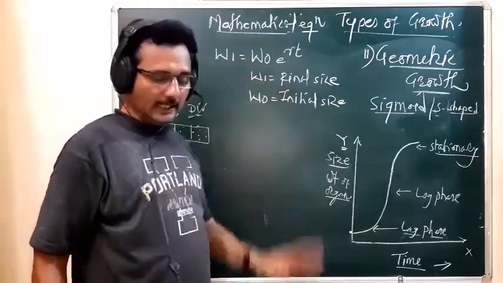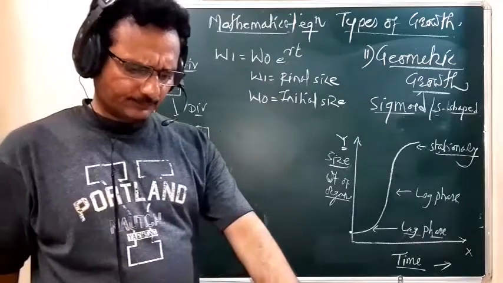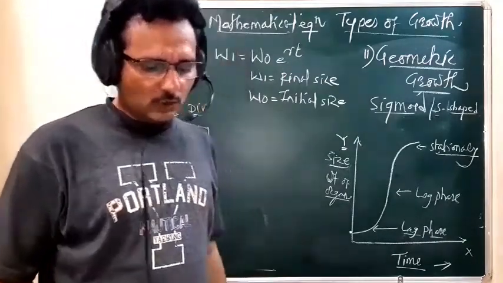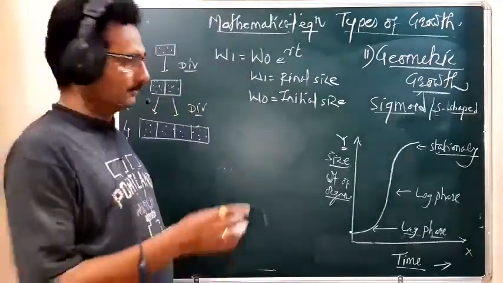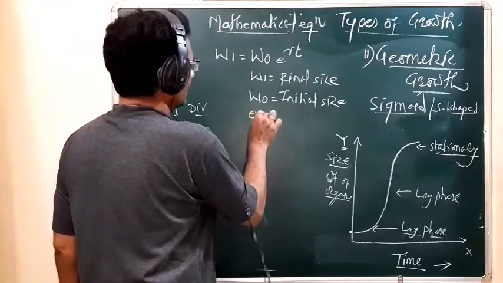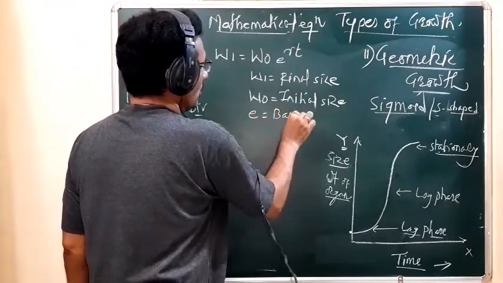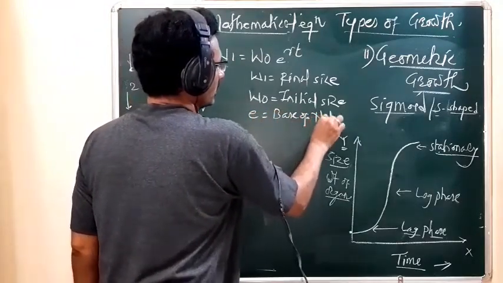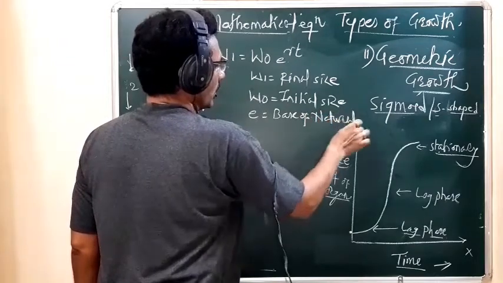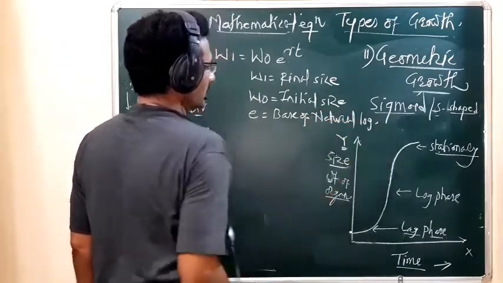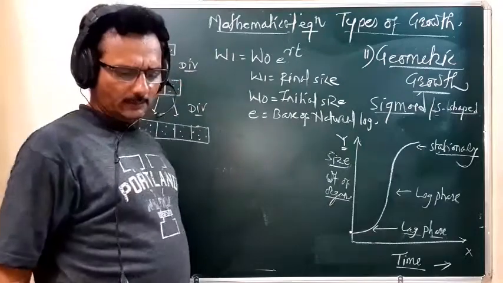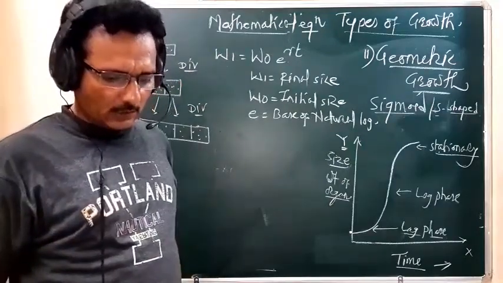Then what is e? e is the base of natural logarithm.